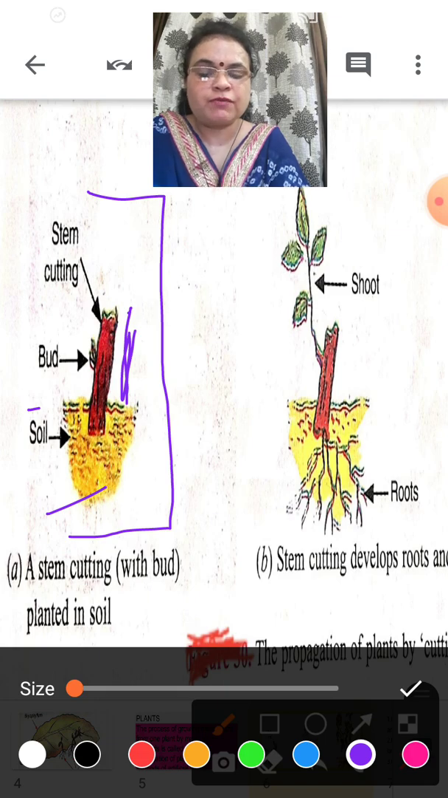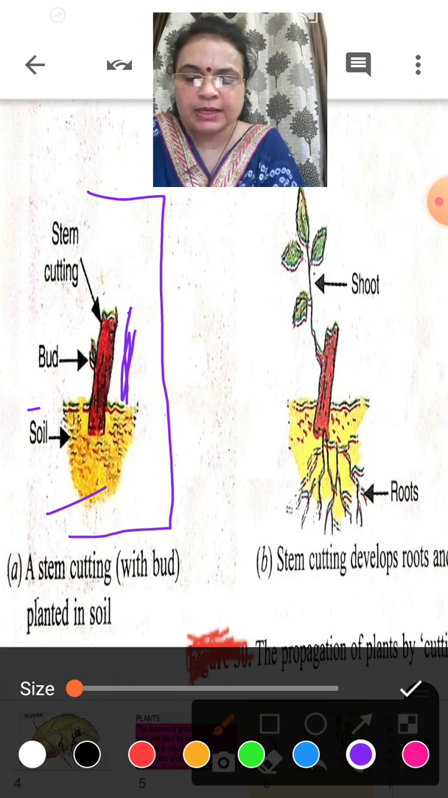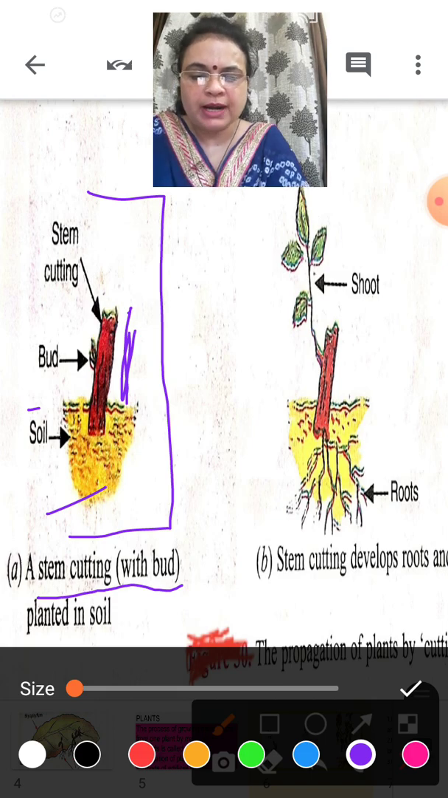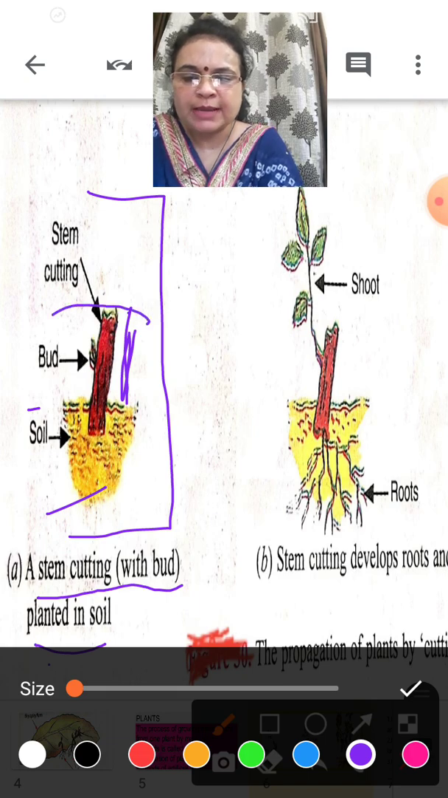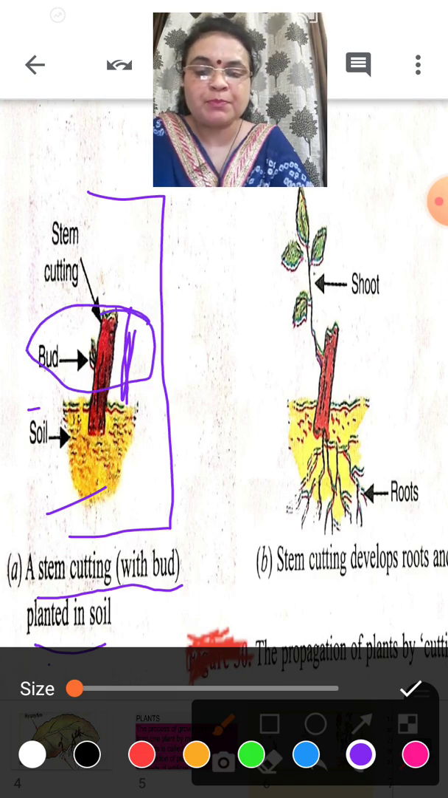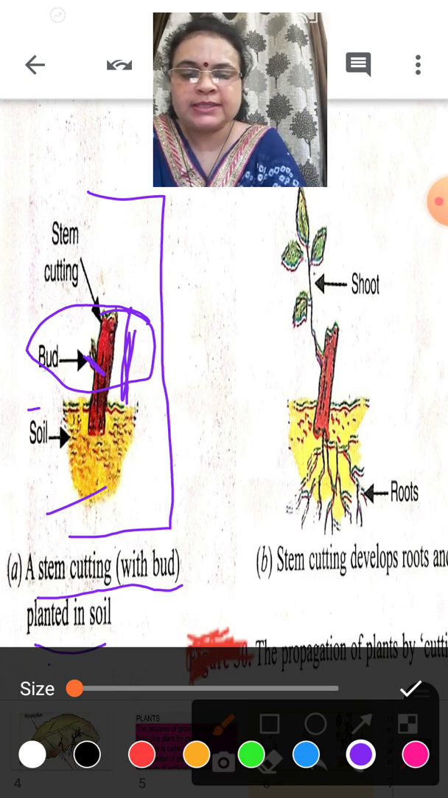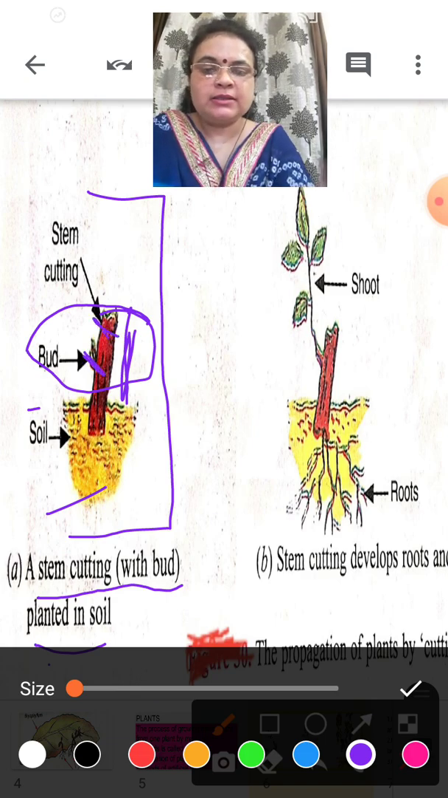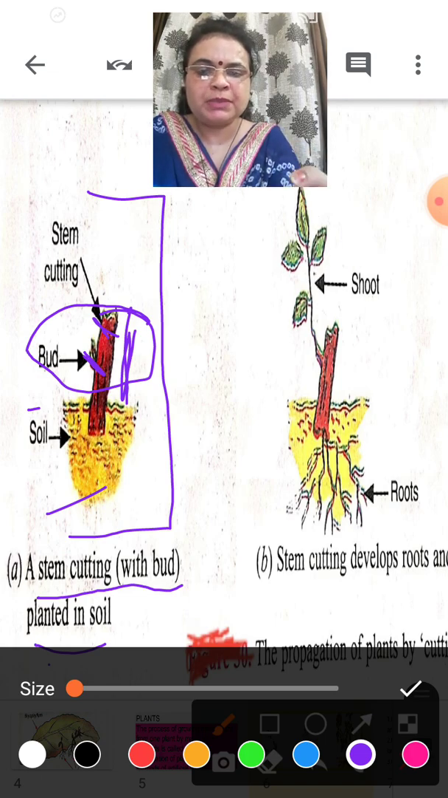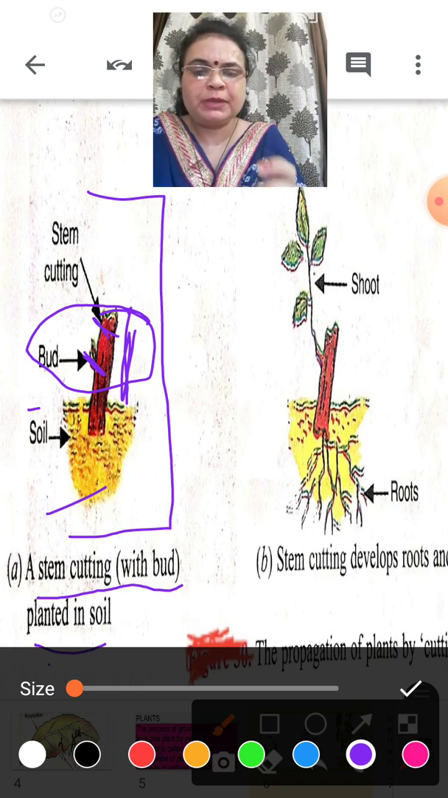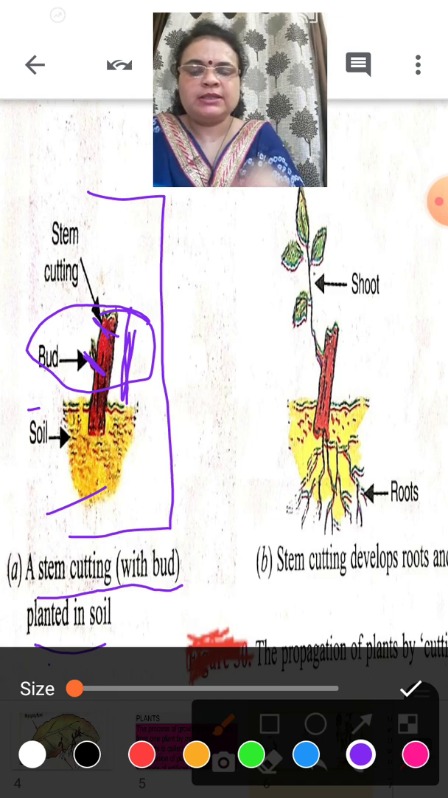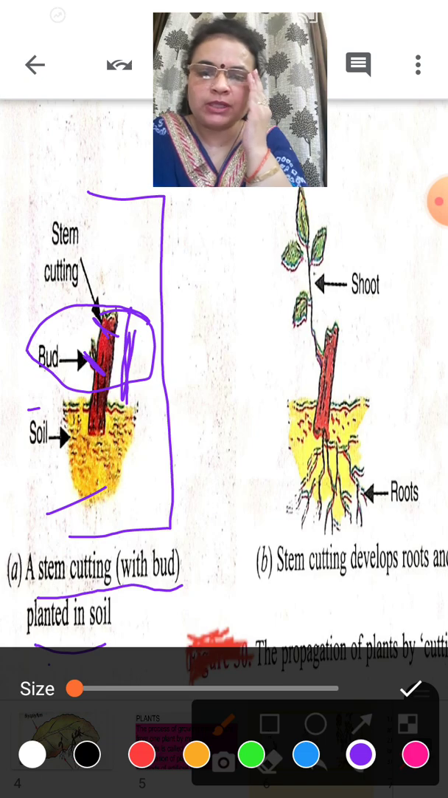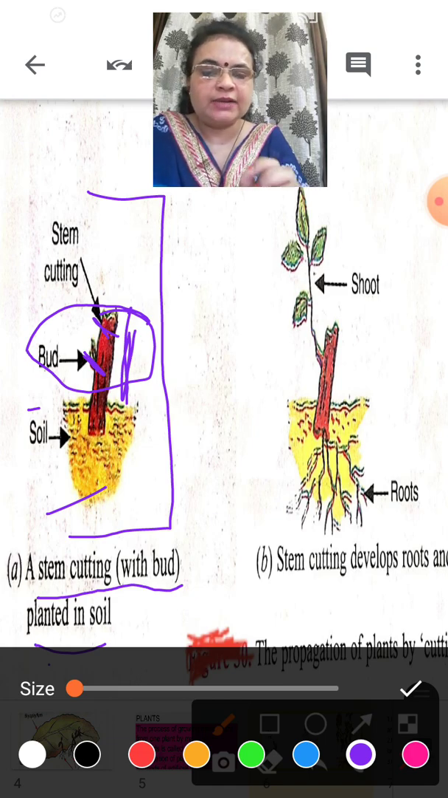In the procedure of cutting, what happens? A stem with a bud is cut and planted in the soil. Means a part of the stem is taken, cut with a sharp knife, in which buds are present. The plant which we are choosing should be fresh. There should not be any disease in the plant. Clear? The plant should not be damaged. So, what do we do? We cut the stem with a part of a bud in it, and then what happens?